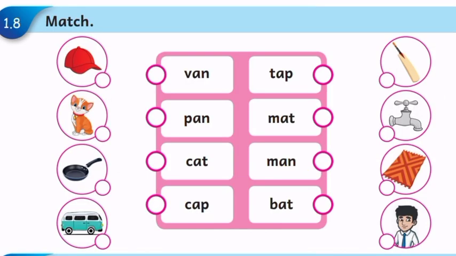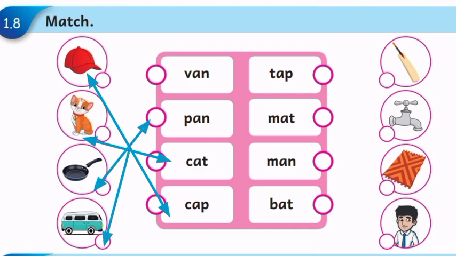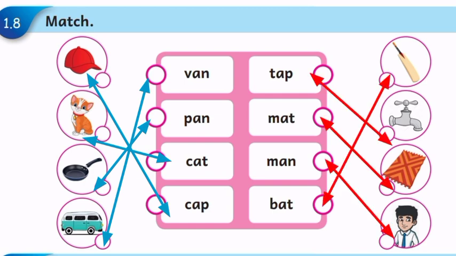Next, match. The first picture is cap. So match the word cap. Second one is cat. Match the word cat. Third one, pan. Match the word pan. Last one, van. Match the word van. Tap, mat, man, bat. Match correct pictures.